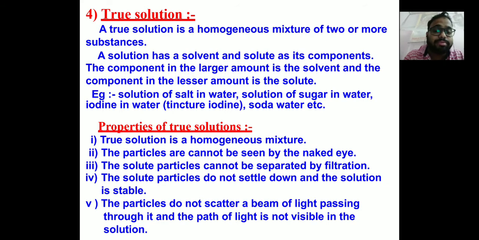So the properties of true solutions are: it is a homogeneous mixture, and the particles cannot be seen with the naked eye. The solute particles cannot be separated by filtration, and the particles do not scatter a beam of light passing through it. So true solutions do not scatter light. Point number 1. Point number 2, in true solutions the particles are not visible, and point number 3, true solutions are homogeneous in nature.